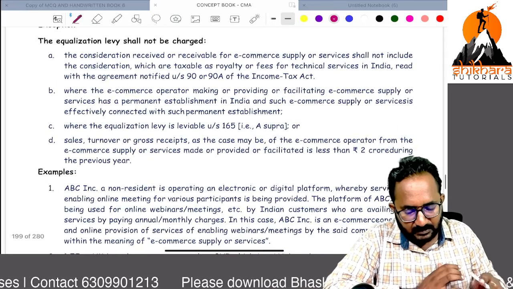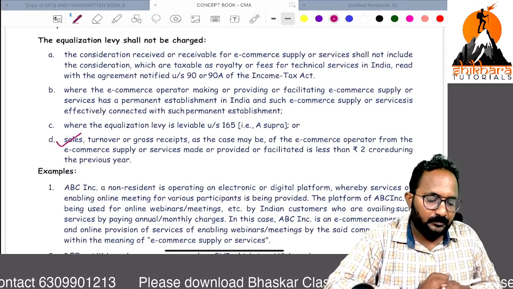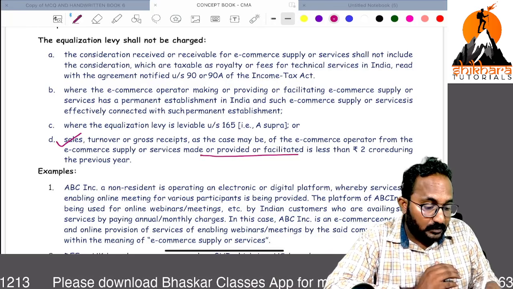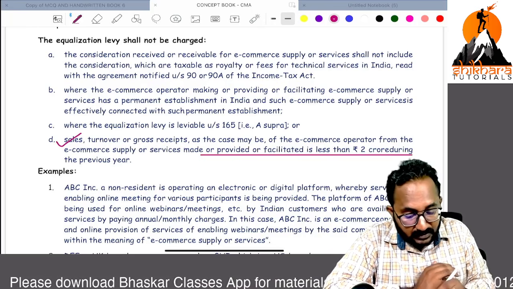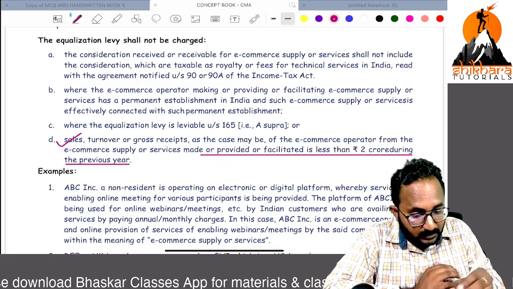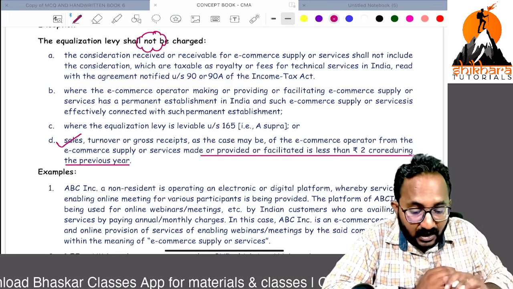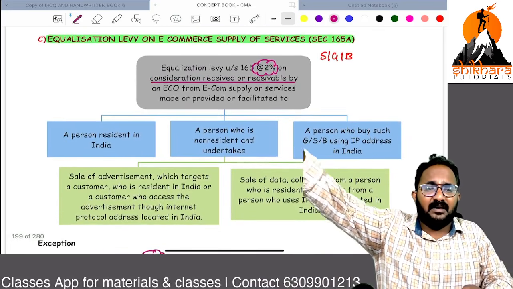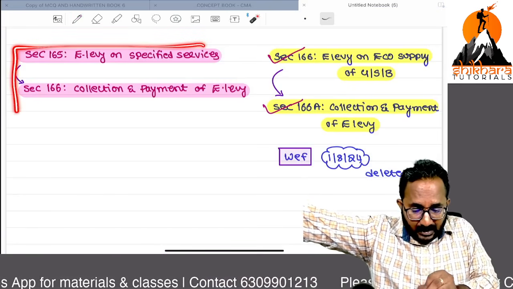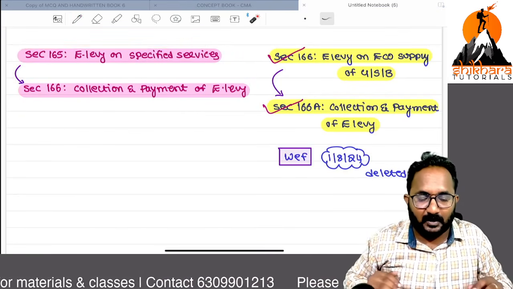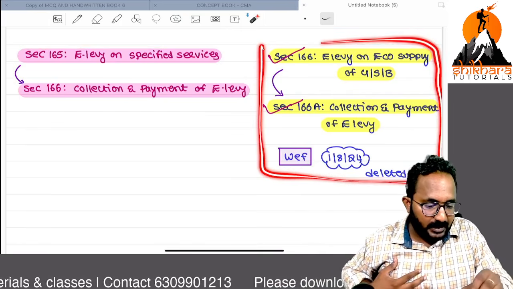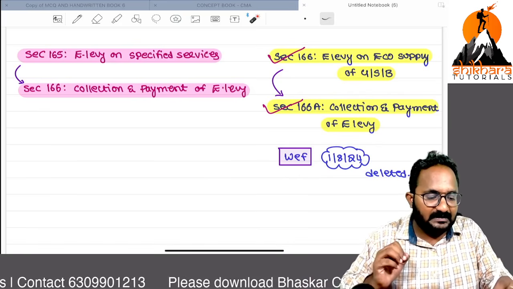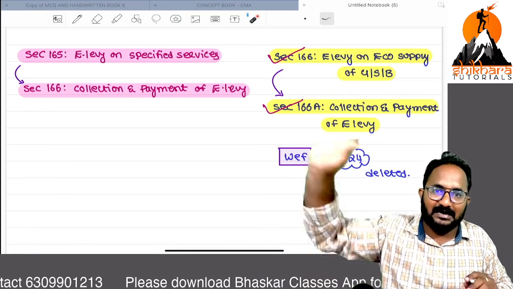But one point: this section is applicable if the e-commerce operator's turnover is more than 2 crores during the previous year. If it is less than 2 crores, equalization levy is not applicable. Just remember this point for the safe side. Many students are always thinking about these two, and our study material still continues this provision, so they may test it. Equalization levy on e-commerce supply of services, goods or both: the percentage is 2% on consideration, payable directly to the government.